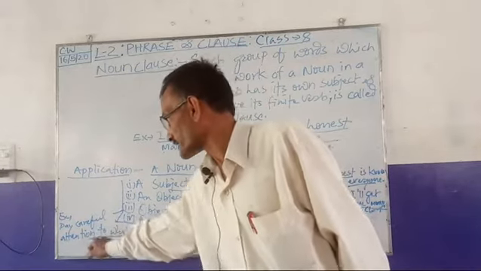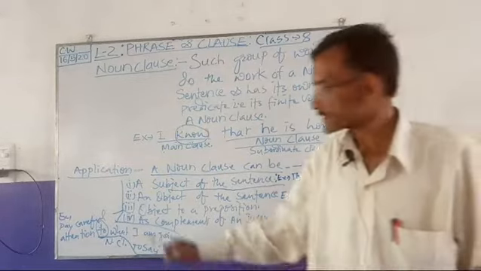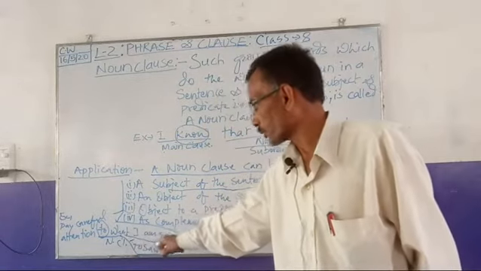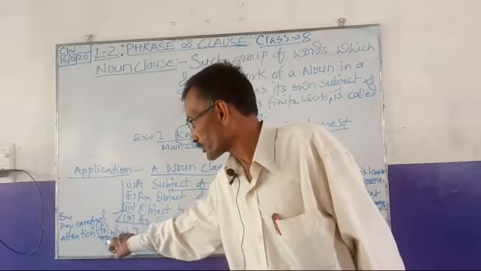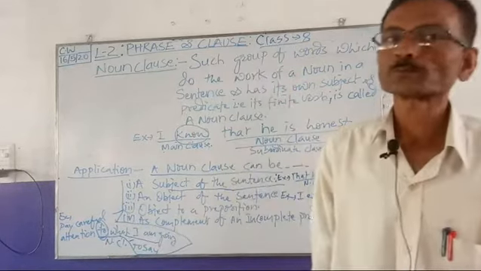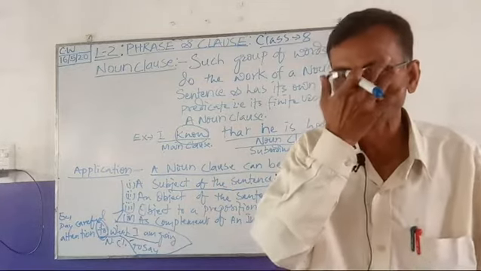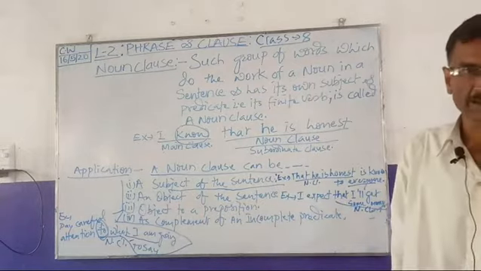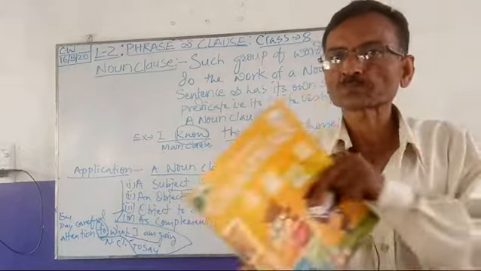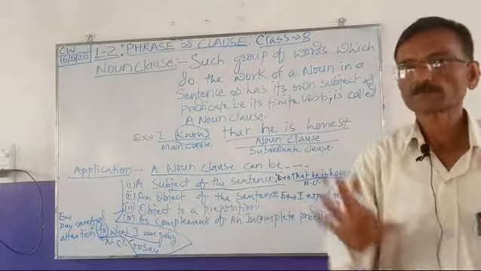Pay careful attention to what I am going to say. Here this noun clause is an object of this preposition to. So altogether a noun clause has got four standings overall, and the fourth one is as complement of an incomplete predicate. So a noun clause can be at such places.